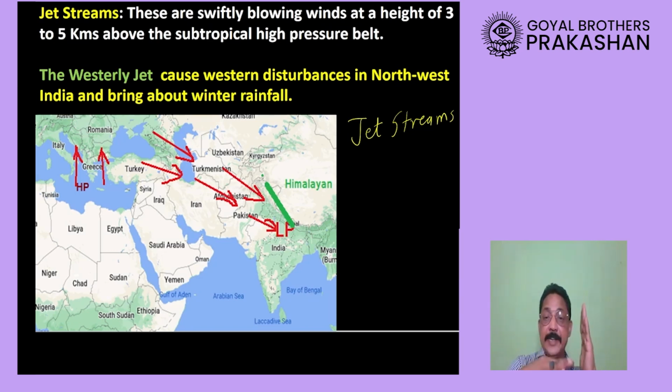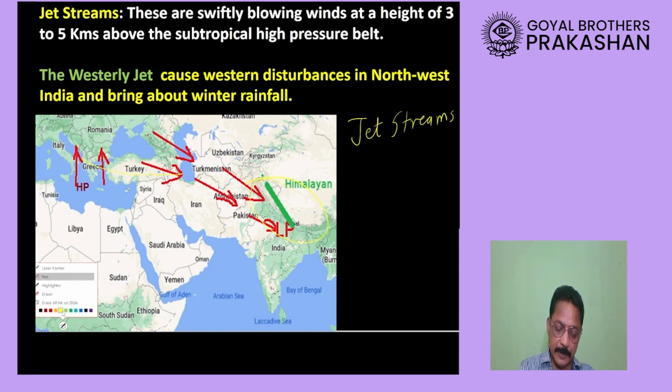Jet streams, which are actually very high altitude winds, when they blow from the west towards India, on the way there are not many tall mountains. But when you come towards India, there is a huge Himalaya mountain. So these winds are getting blocked by the Himalaya mountains. Now look at these winds very carefully.